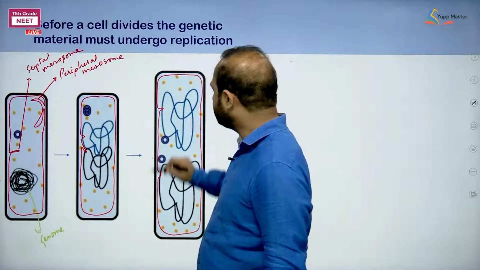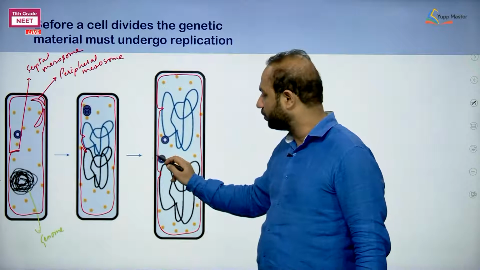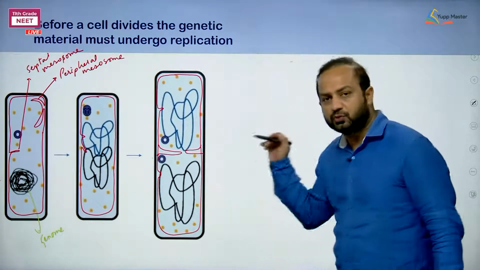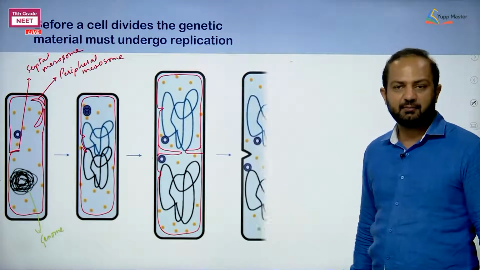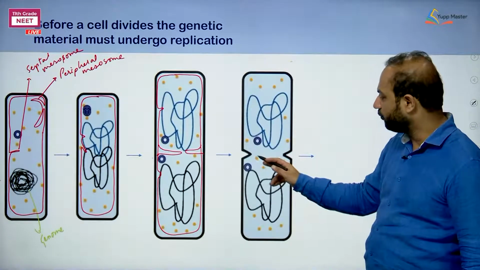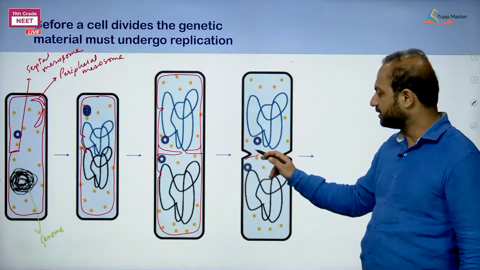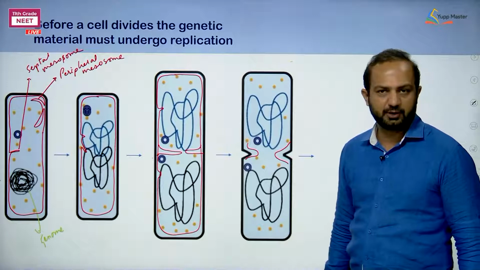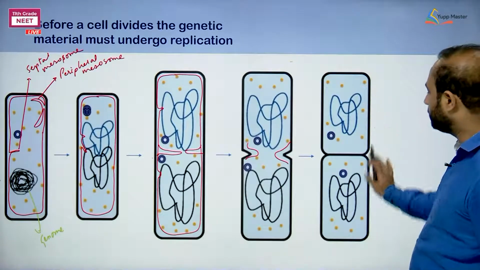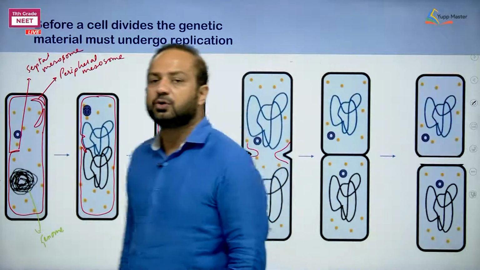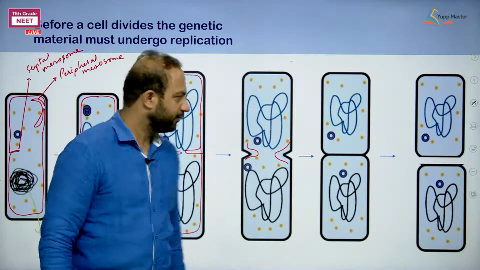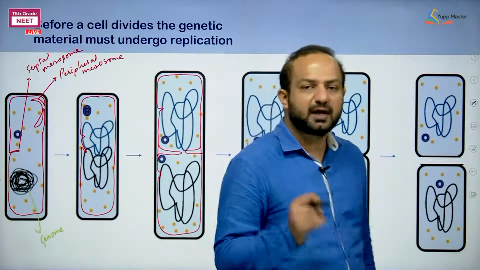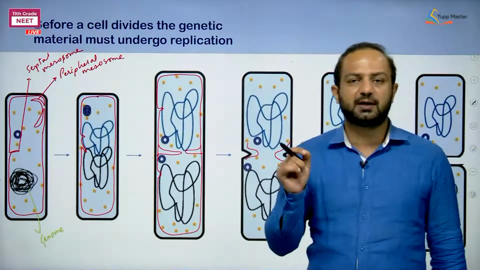Now actually this is the time when the plasma membrane will grow towards the inside, letting the cell wall also penetrate inside. This is the cross wall formation. See, this is how things are going on. Thereafter we observe the two cells getting divided and we get two daughter cells which are alike. Fine. So this is how we can study the mechanism, the steps taking place during binary fission.